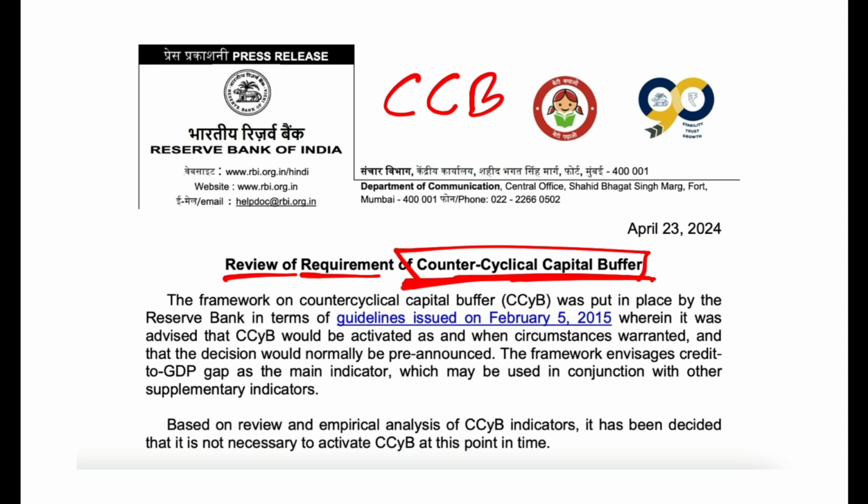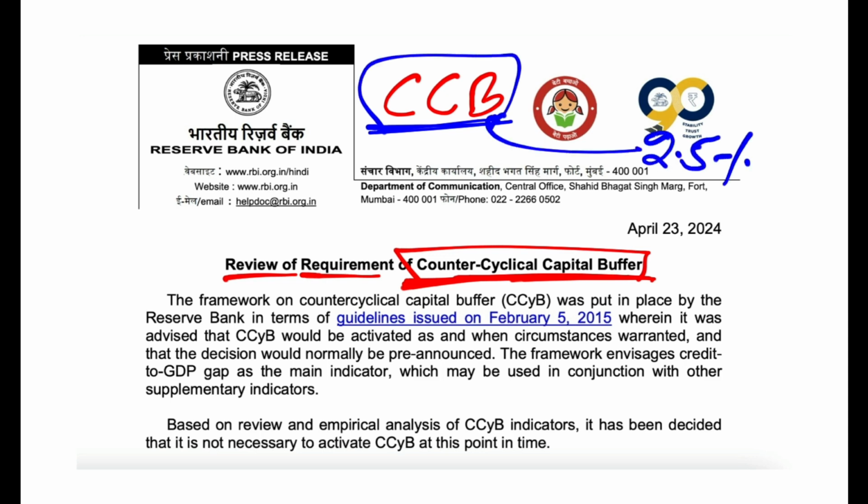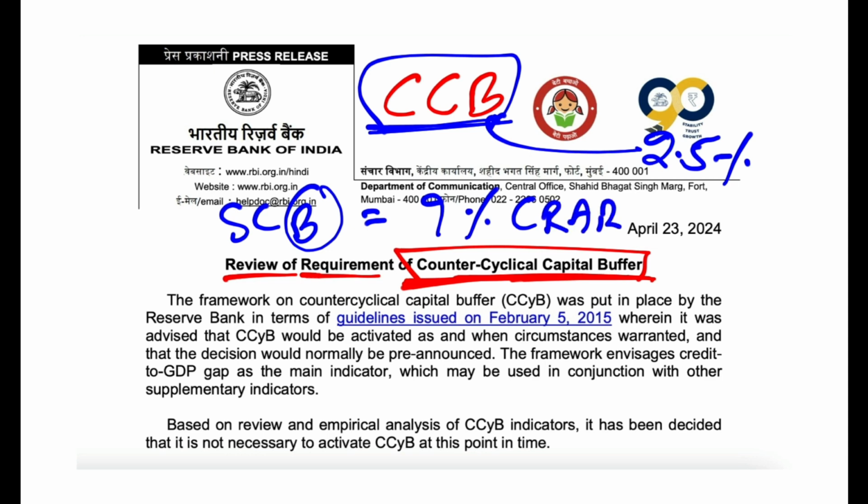Now I've explained these things in my static course in detail in the Basel norms chapter. All of these things were added during Basel norms. First let me explain to you the concept of capital conservation buffer. Capital conservation buffer is 2.5%. You know that the scheduled commercial banks in India have to maintain 9% capital adequacy ratio. This you know very well, minimum 9%. Over and above this, they have to maintain 2.5% of capital conservation buffer.